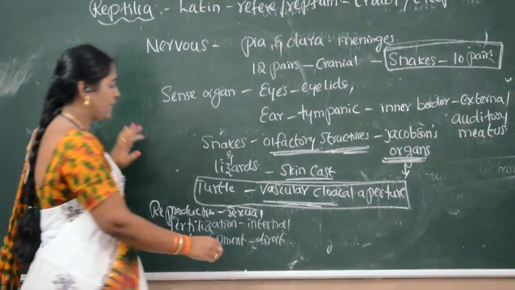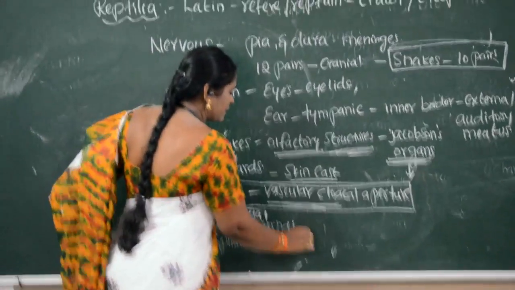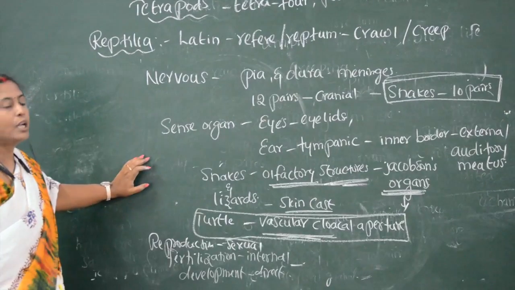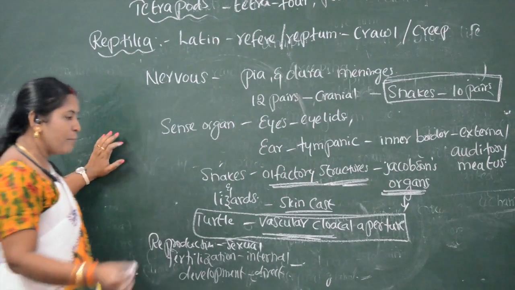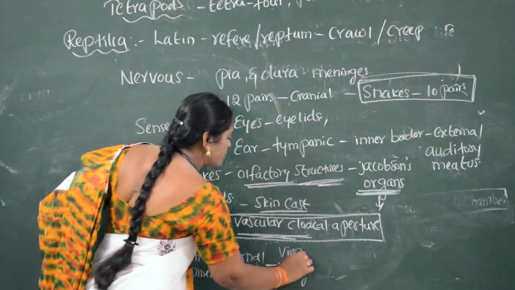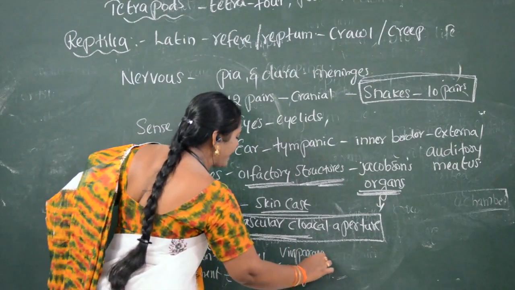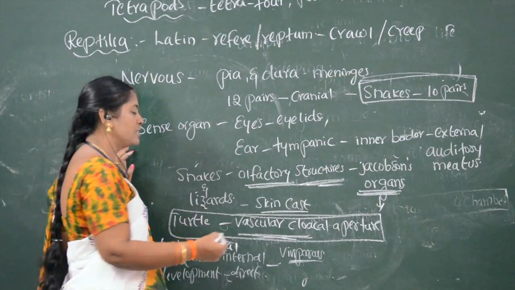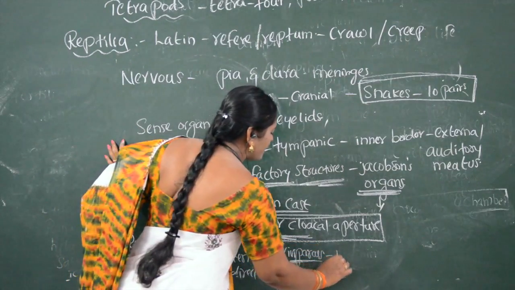Also we can say most of these organisms are oviparous. Some viviparous organisms are also there. Viviparous means the reptiles which give birth directly to the young one. For this we can give examples.